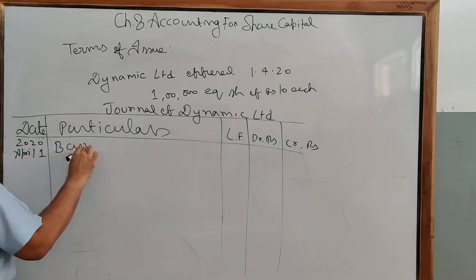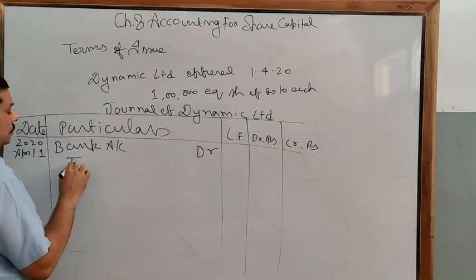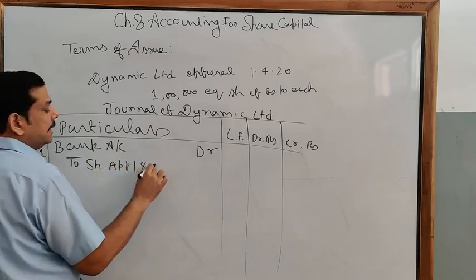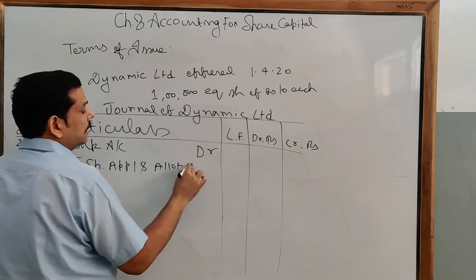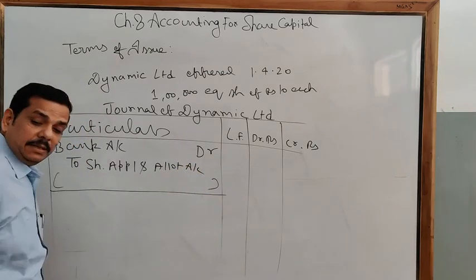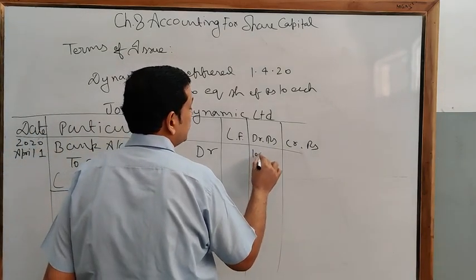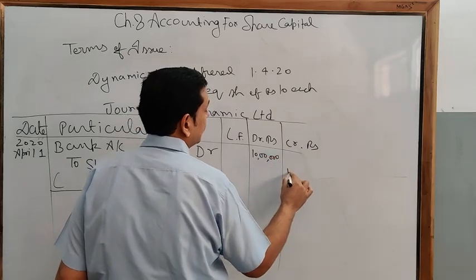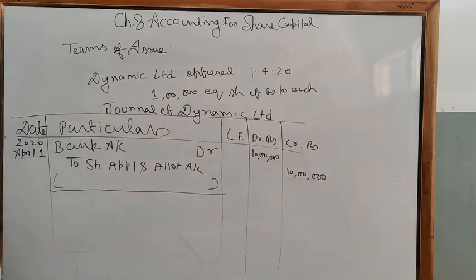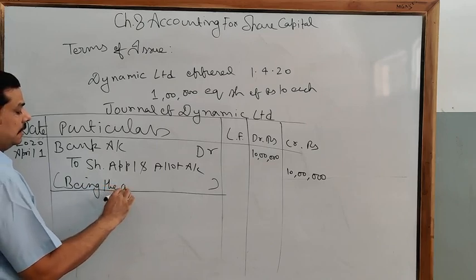So bank account debit to equity share application and allotment account. As we are calling the whole amount in one time, this is called calling of the money in lump sum. Clear? Amount received will be 10 lakh. Here you will write being the application money received.